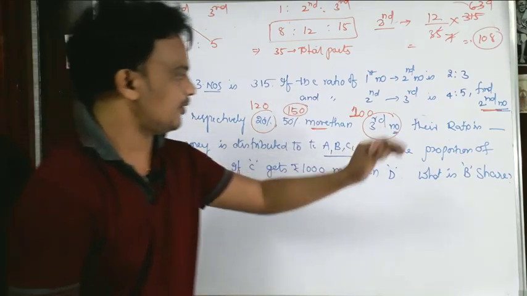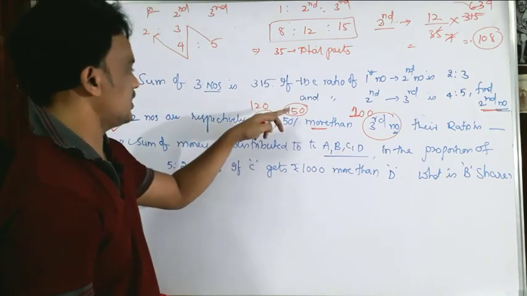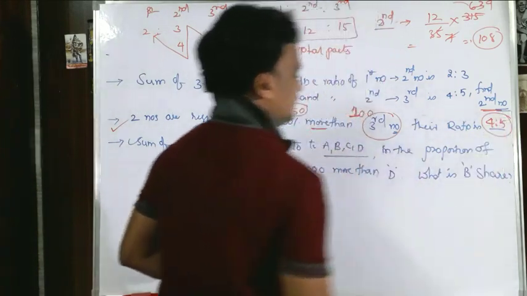Okay, yes, then simply find out the ratio. What is the ratio? 120:150. Yes, this is 3 4s and 3 5s. So simply the ratio is 4:5.